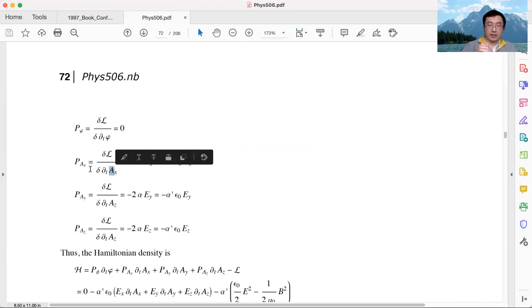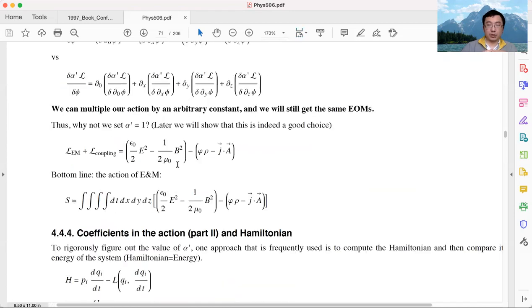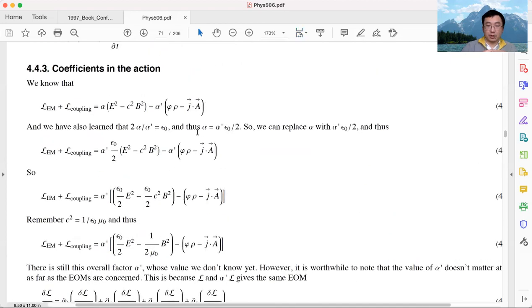For Ax, the corresponding momentum is this variation, and we showed earlier that this variation gives me minus 2 alpha Ex. Using this formula, we replace alpha with alpha prime times epsilon 0 divided by 2.